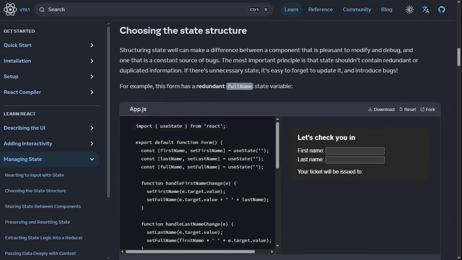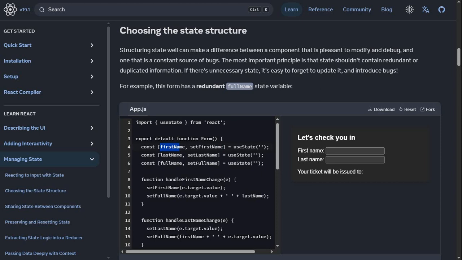Choosing the state structure. Structuring state well can make a difference between a component that is pleasant to modify and debug and one that is a constant source of bugs. The most important principle is that state shouldn't maintain redundant or duplicated information. If there's unnecessary state, it's easy to forget to update it and introduce bugs. For example, this form has a redundant full name state variable.